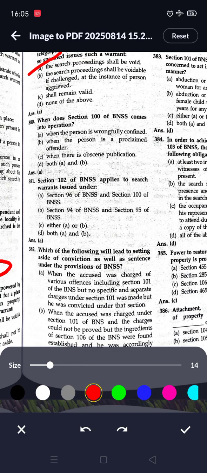Next question, when does section 100 of BNSS come into operation? Section 100, when a person is wrongfully confined.